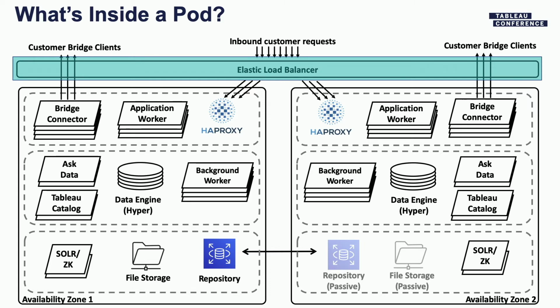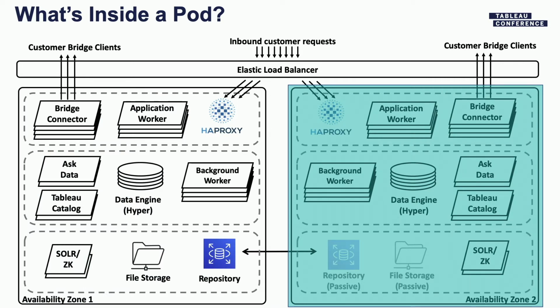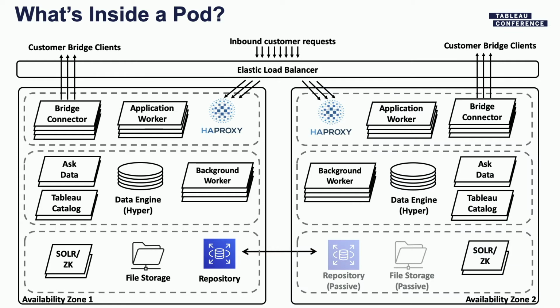The way that we have an online pod set up is that we have availability zone 1, which I've highlighted on the left, and availability zone 2, which is highlighted on the right. They are mirror images of each other. One of the great things that this architecture gives us is high availability or redundancy. In AWS,